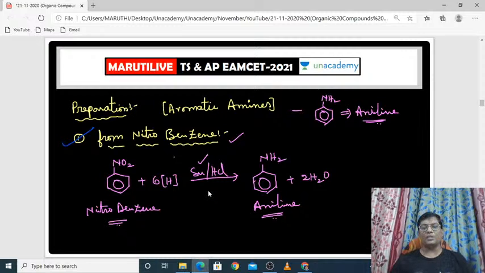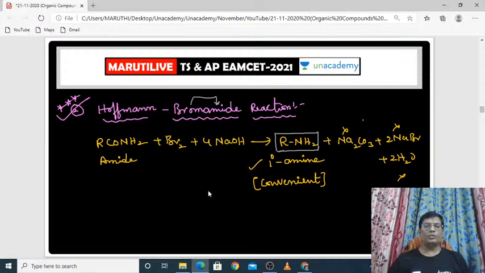This nitrobenzene is reduced in the presence of tin and HCl, and you will get aniline. That is why I am telling you that you compulsorily have to know the reagents and the products along with reagents. If you know this, it will definitely crack the objective bits, no doubt. And the second one is the Hoffmann bromamide reaction.